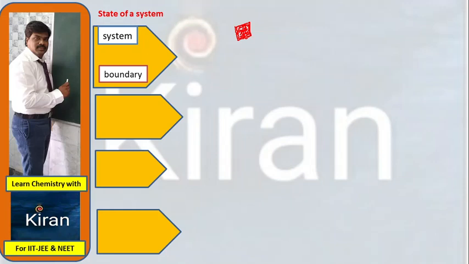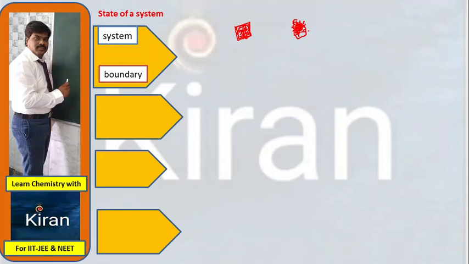For example, this object from my point of view is a system. When you want to research the moon, based upon your point of view, the moon is your system. Or the sun: when you want to research the sun, the sun is a system. So whatever object is under thermodynamic observation through the human eye is considered a system.